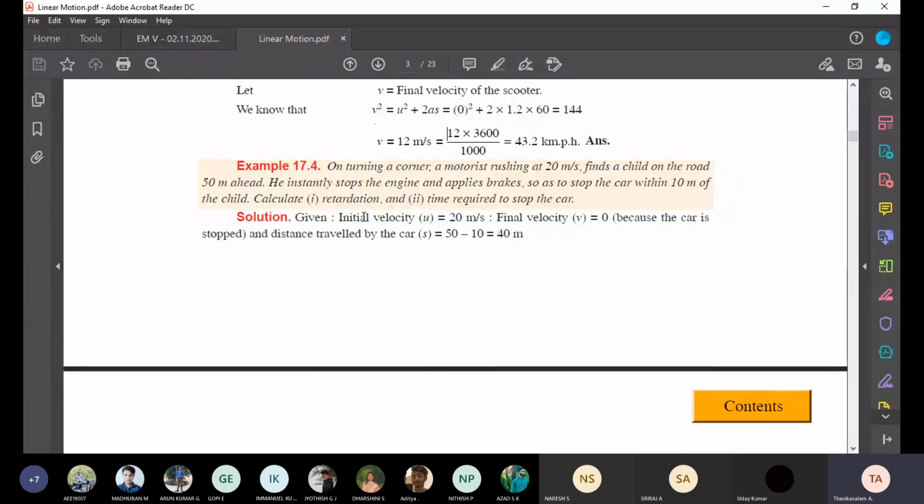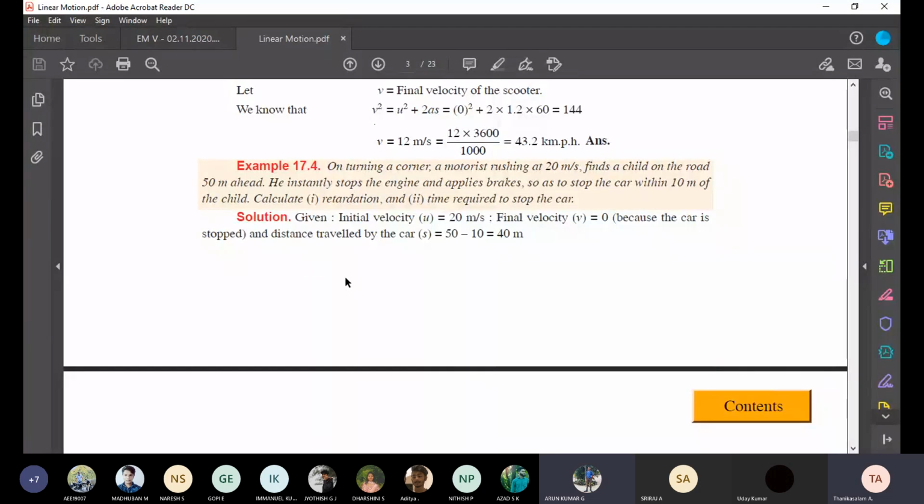Arun Kumar, can you read the question now? Yes, sir. On turning a corner, a motorist rushing at 20 meter per second finds a child on the road 50 meter ahead. He instantly applies brakes so as to stop the car within 10 meters of the child. Calculate the retardation and time required to stop the car.